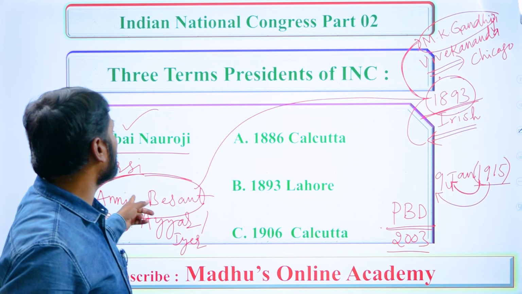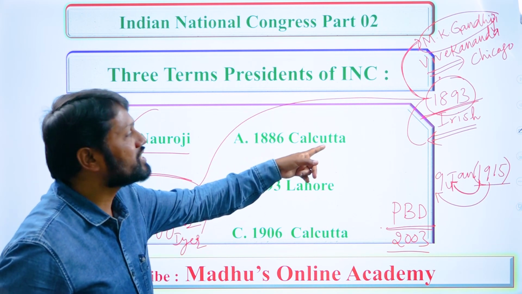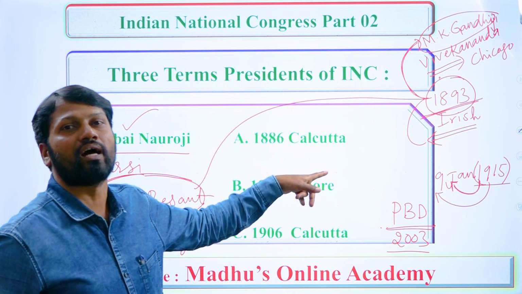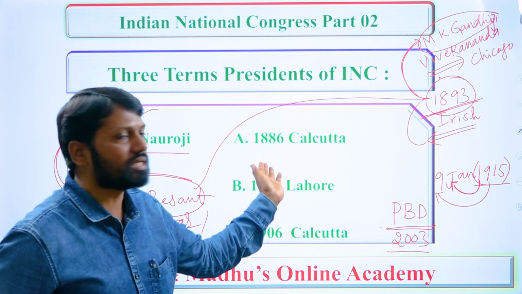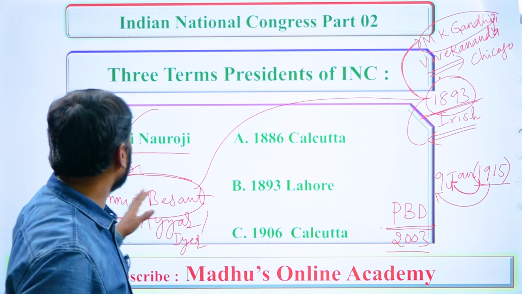Who is she? Our Madam Annie Besant. Then I told you something about her, in which year she came to India and what the significance of that year was in the history of India. In that year she came to India, Vivekananda went to America and Gandhiji left for abroad. Did you understand me? Right. So we go further.